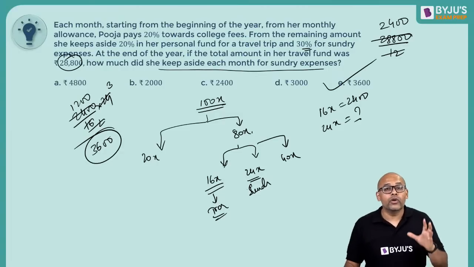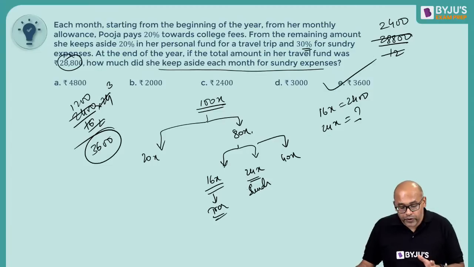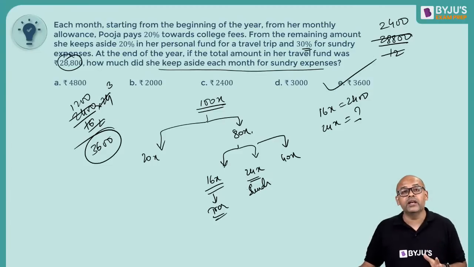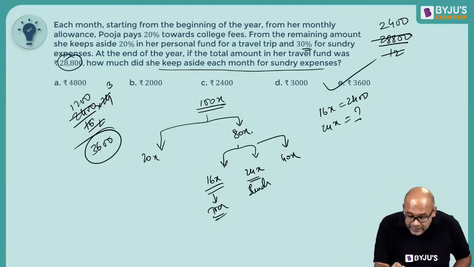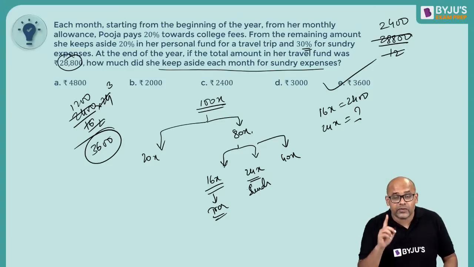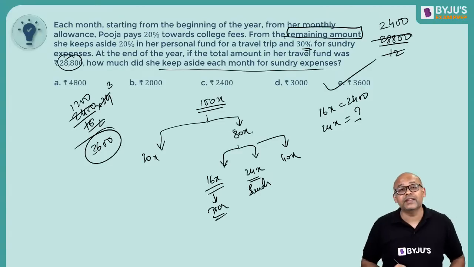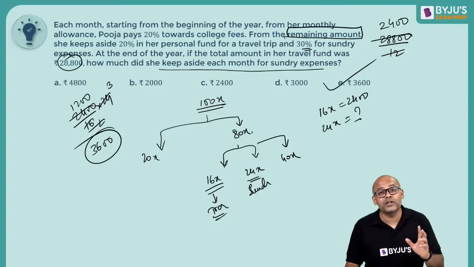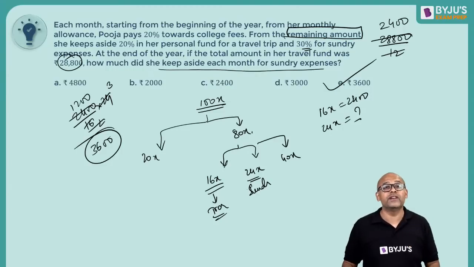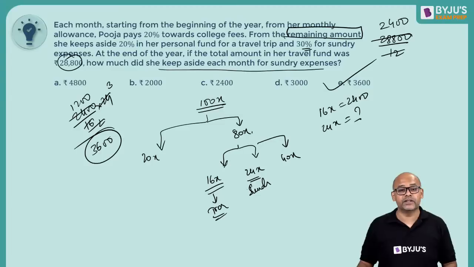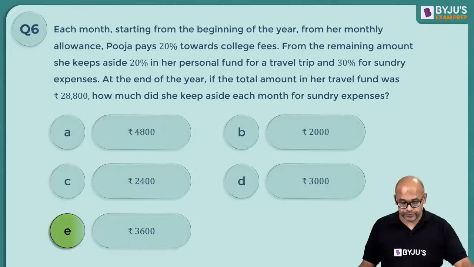Okay, now a lot of you got this wrong. Many of you gave the answers as B, C, D, but I don't know why you did not get the correct answer. This is not a difficult question, but you have to keep in mind, this they do in MAH CET. Keep this one thing in mind, guys. From the remaining amount, this they do a lot, especially in percentages questions. They trap students every year. Keep your eyes open for this. Okay, let's move on.